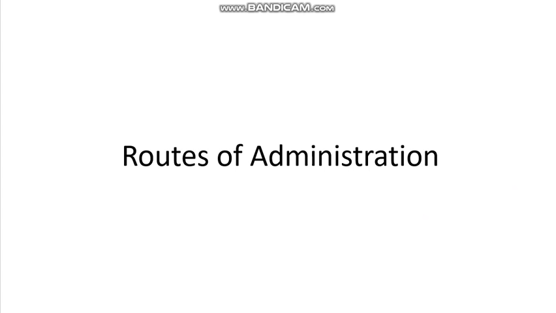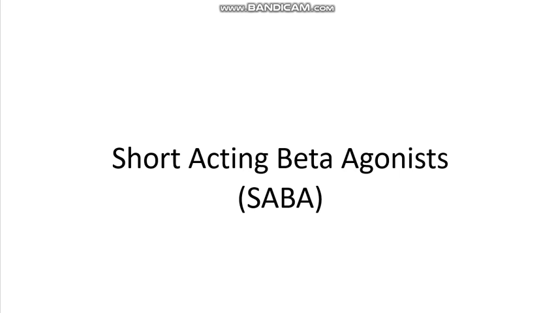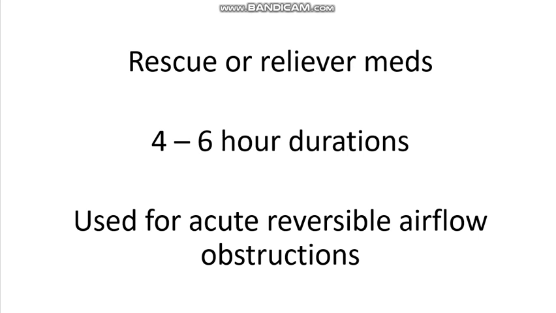The routes of administration are inhaled, which is preferred. The nebulizer, which is used to manage severe asthma attacks and avoid intubation. Orally, which is typically not preferred. And parenteral or IV, which is used for emergency of acute asthma with epinephrine. Short-acting beta agonists are the rescue or reliever meds. They have a 4 to 6 hour duration and are used for acute reversible airflow obstructions.